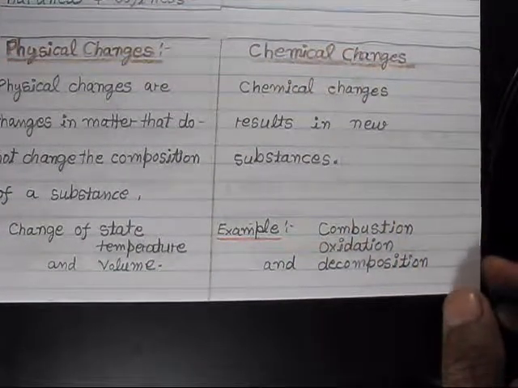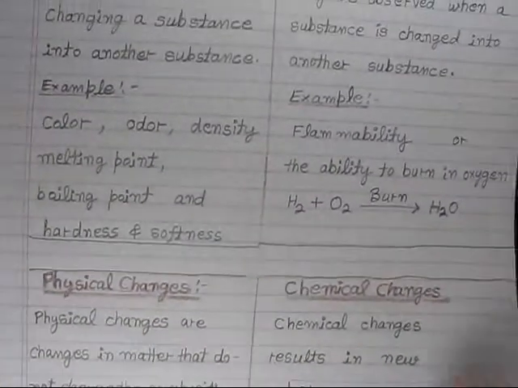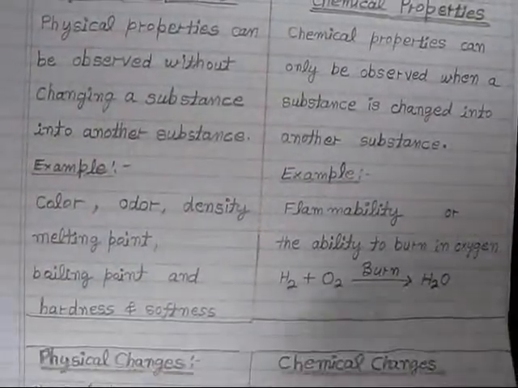For example, if you throw a vegetable outside in the garbage, it slowly decomposes. That is decomposition.